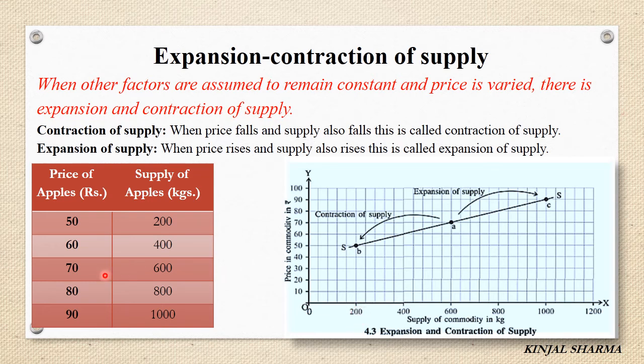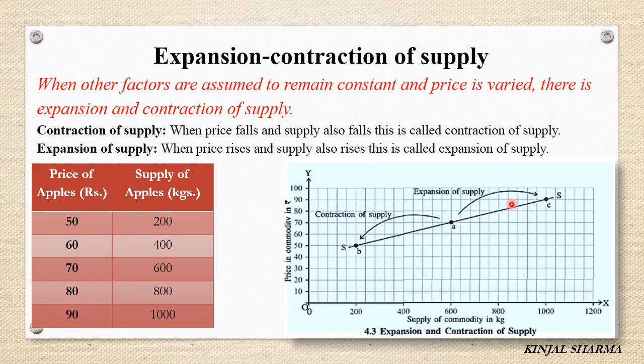Right? Same way, if the price increases from 70 to 80 or 70 to 90, then your supply will expand, from 600 to 800 if price is 80, and from 600 to 1000 if price is rupees 90, which is point C over here, right?